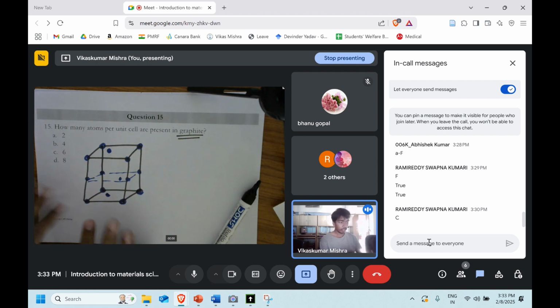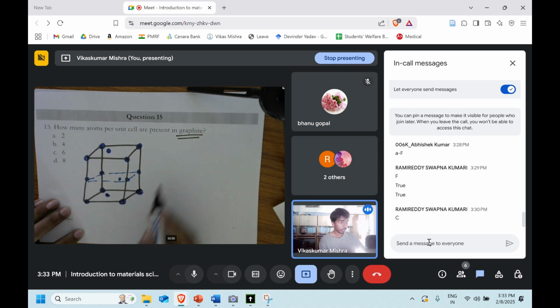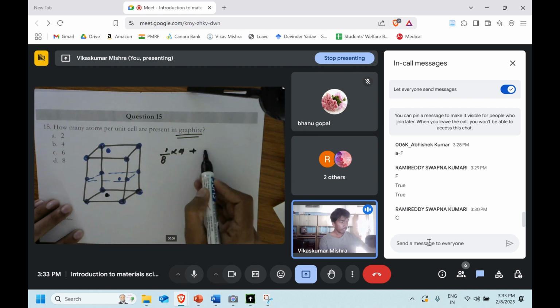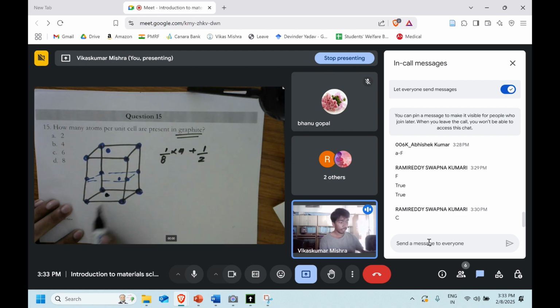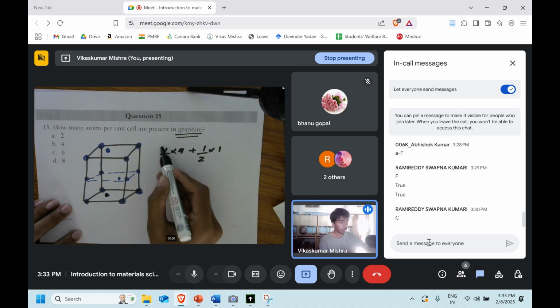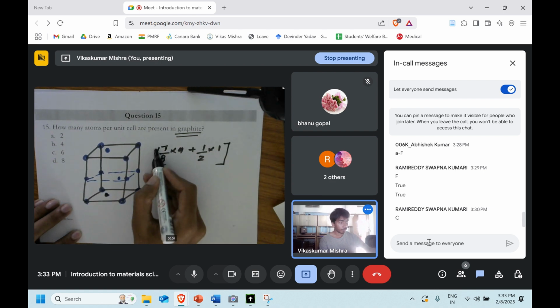Since we made the structure, now we can solve it. See, let's talk about the bottom one. We know that these corners are going to contribute 1 by 8 toward the lattice. We can multiply, okay, how many are there? A total of 4 are there. Now this atom is sitting at the face, so it's going to contribute only half, and only one of them is there. The pattern which the bottom one will follow, the same will be followed by the top one. So we can multiply it by 2.